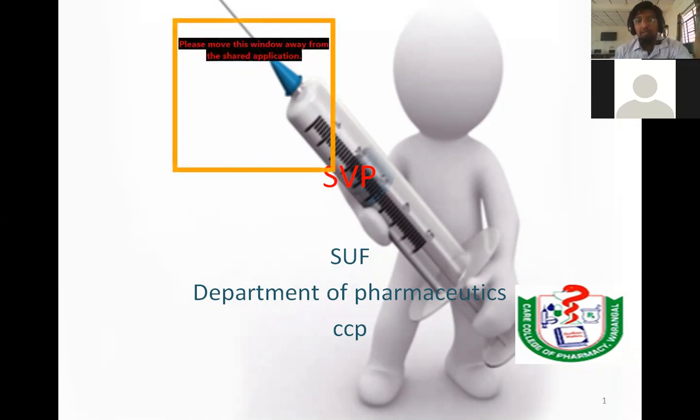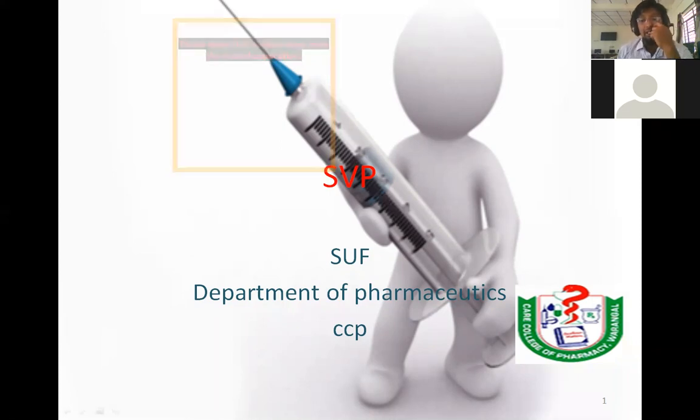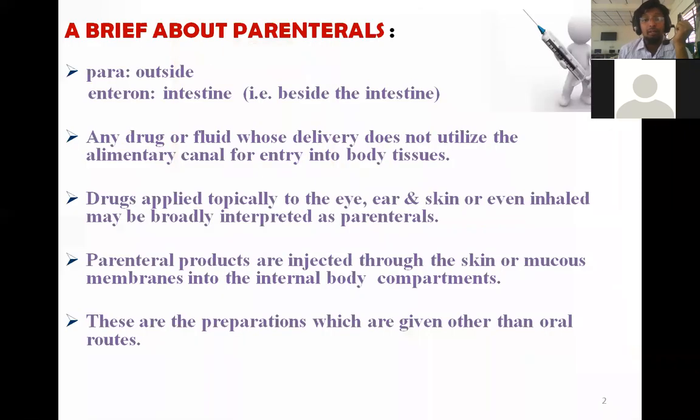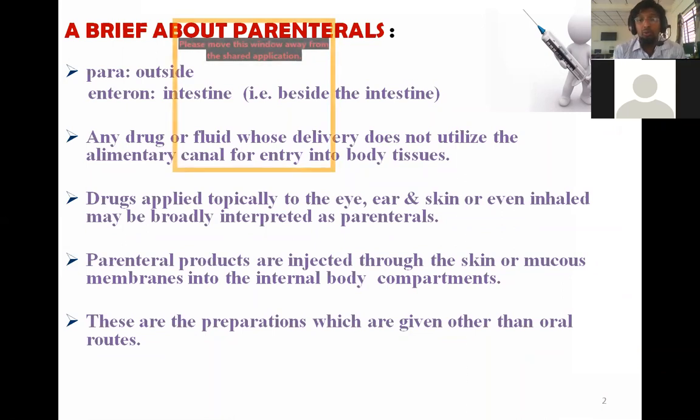Actually, what are parenterals? Any formulation or dosage form which is bypassing the enteric route is generally termed as parenteral. Parenterals are basically divided into two types: small volume parenterals and large volume parenterals. In this class we will see in detail about small volume parenterals. Para means outside and entero means intestine. So the route which bypasses the intestinal route is basically called parenteral.